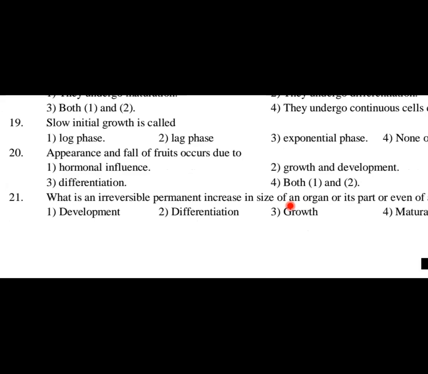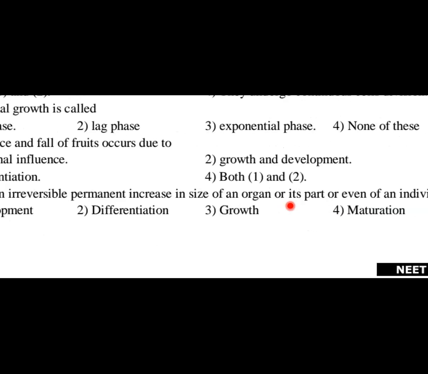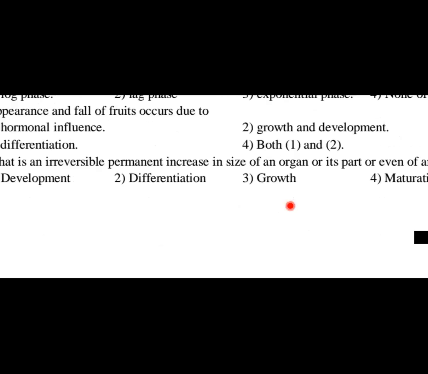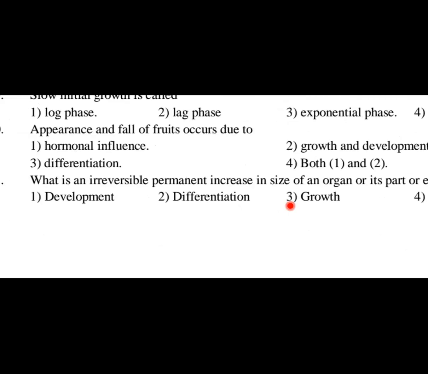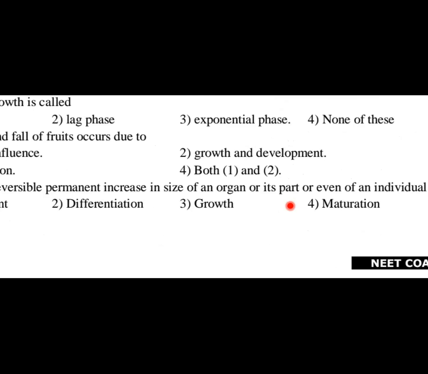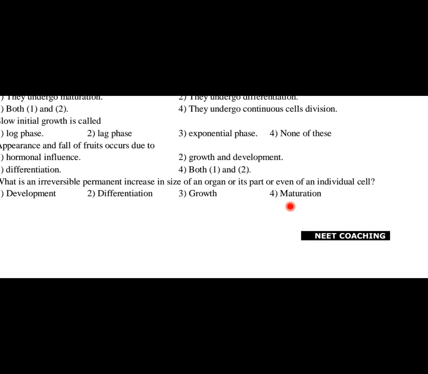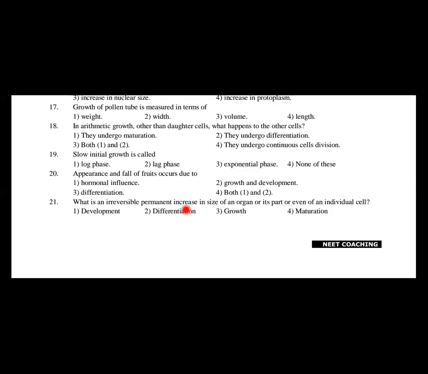Question number 21. What is an irreversible permanent increase in size of an organ or its part or even of an individual cell called? Option number 1, development. Option 2, differentiation. Option 3, growth. And option 4 is maturation. So students, this is a direct line from your NCERT textbook. Irreversible permanent increase in size is nothing but called growth. Option 3 is the answer for this question. Now, let me go to the next question.